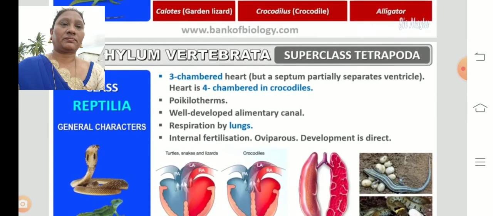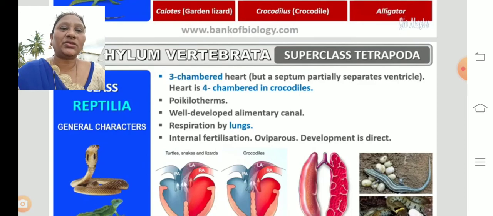Reptilia, sorry. As I said, Tarpedo is a superclass. In the superclass we will find these classes. Coming to the three-chambered heart: the heart is divided into three chambers, but a septum partially separates the ventricle. The heart is four-chambered in crocodiles. Only in crocodiles is the heart four-chambered. The other organisms have three chambers.